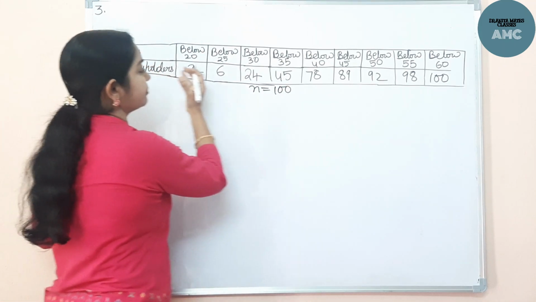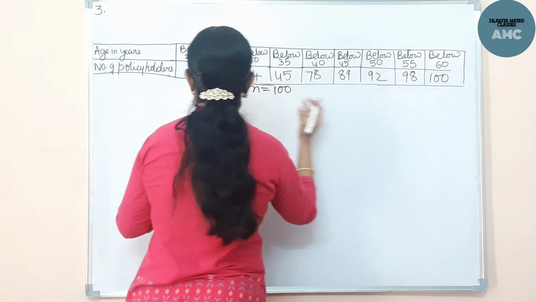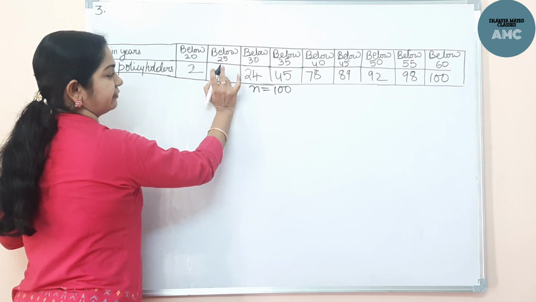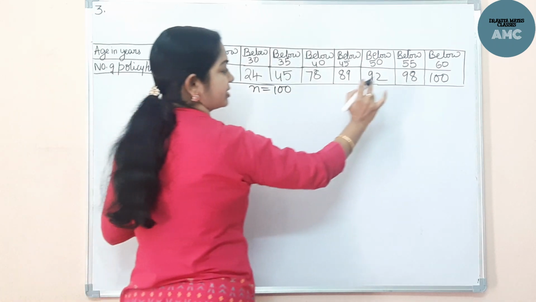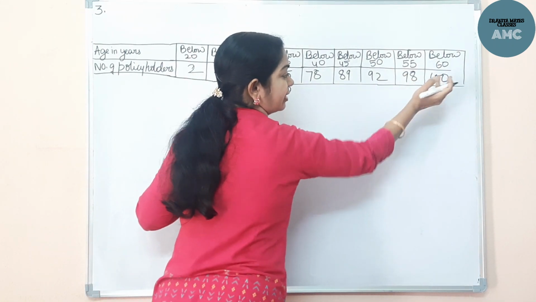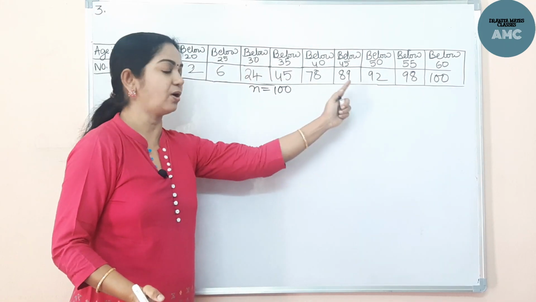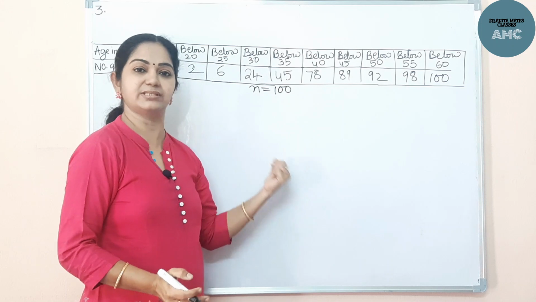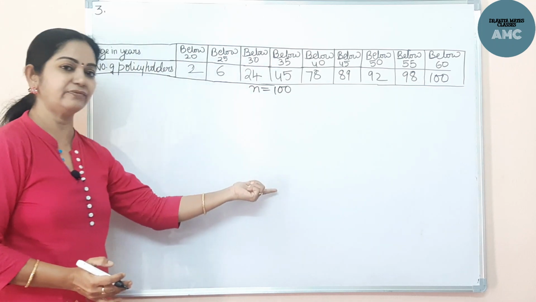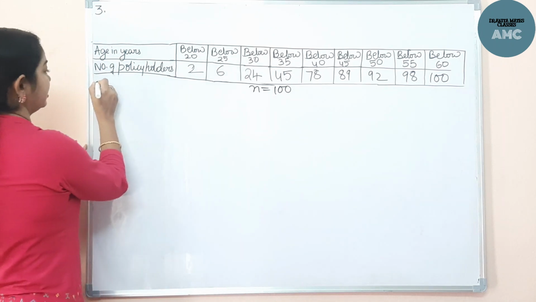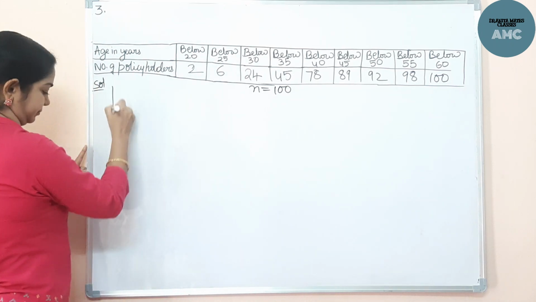Here, if you see the number of policy holders: below age 20, 2 policy holders; below 25, 6 policy holders. Likewise, below age 60 we have 100 policy holders. Now the total is 100, that means this column is the cumulative frequency given. So from the cumulative frequency we need to find the frequencies. Okay, now let's draw the tabular column here.